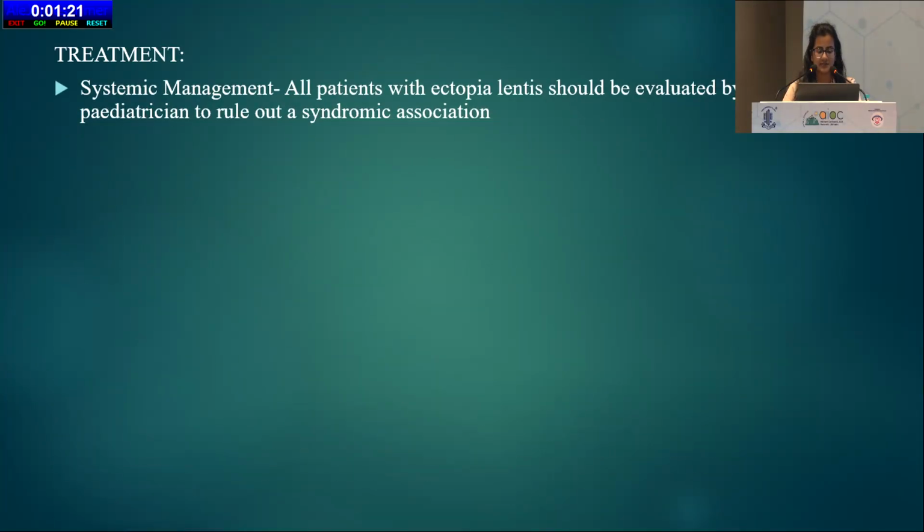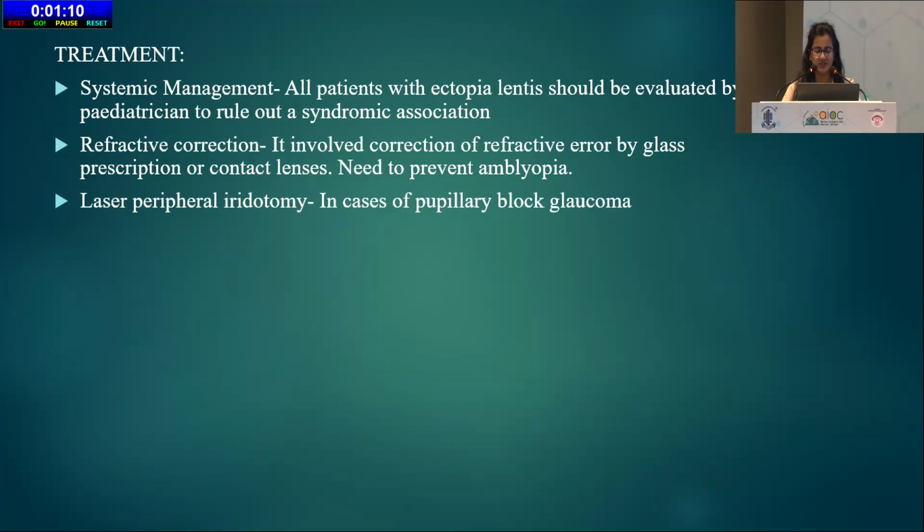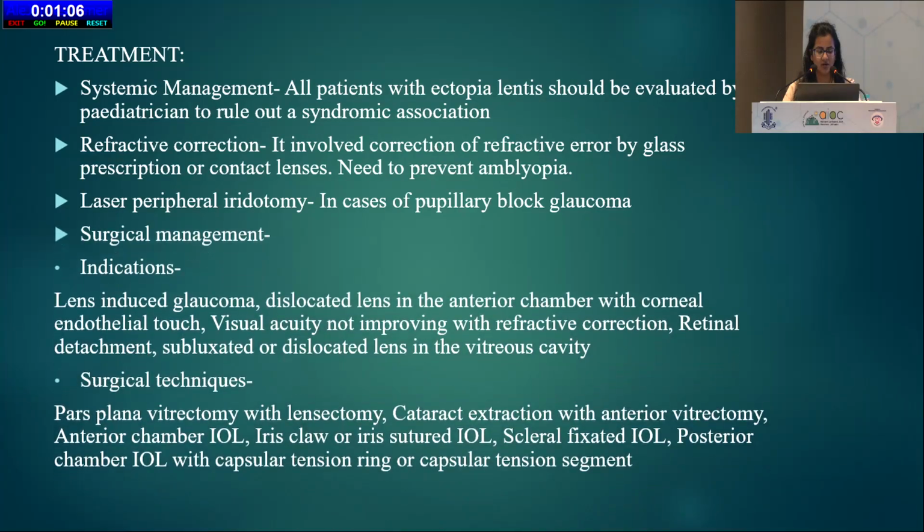For treatment of such cases, initially we would like to rule out any syndromic association. Then we would like to correct any refractive error, which could be corrected by glasses or contact lenses. We can do laser peripheral iridotomy in cases of pupillary block glaucoma. Surgical management is indicated if there is lens-induced glaucoma, or the lens is in the anterior chamber touching the endothelium, or visual acuity is not improving with refractive correction, or there is retinal detachment, or the lens is in the vitreous cavity.